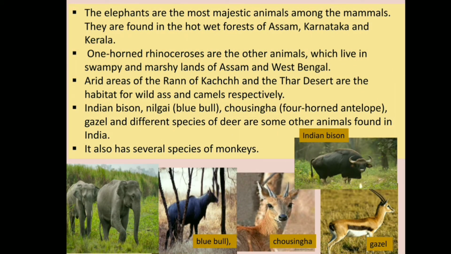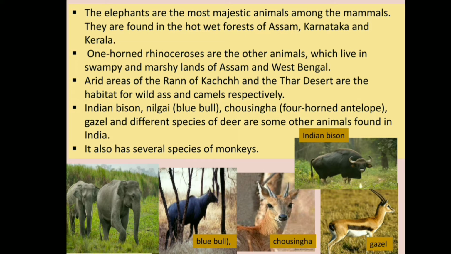Elephants are the most majestic animals among the mammals. They are found in the hot, wet forests of Assam, Karnataka, and Kerala. One-horned rhinoceroses are the other animals which live in swampy and marshy lands of Assam and West Bengal. Arid areas of the Rann of Kutch and the Thar Desert are the habitat for wild ass and camels respectively.